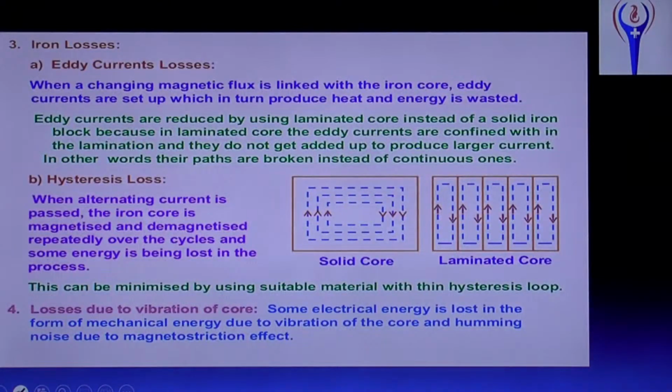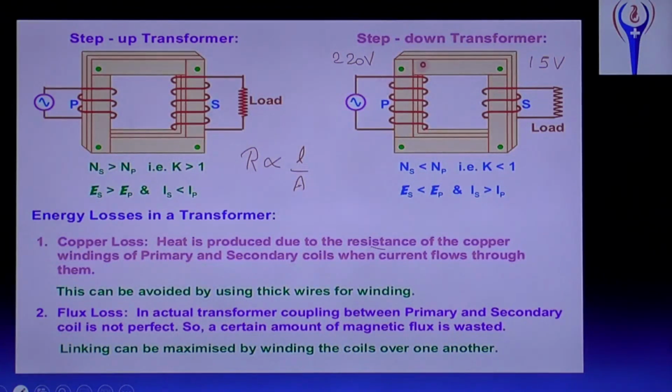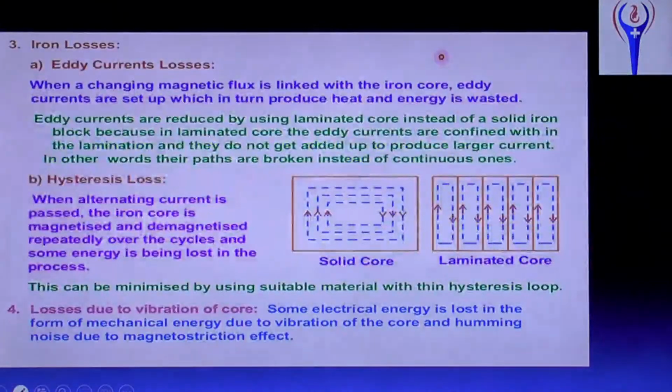Next loss, iron loss. Iron loss is classified into two: eddy current loss and hysteresis loss. Eddy current loss: when a change in magnetic flux is linked with the iron core, eddy currents are set up which in turn produce heat energy, and that heat energy is wasted. Eddy currents are reduced by using a laminated core. This is a core, made of sheets, and each is laminated with one another. By laminating with thin sheets, we can reduce the eddy current.